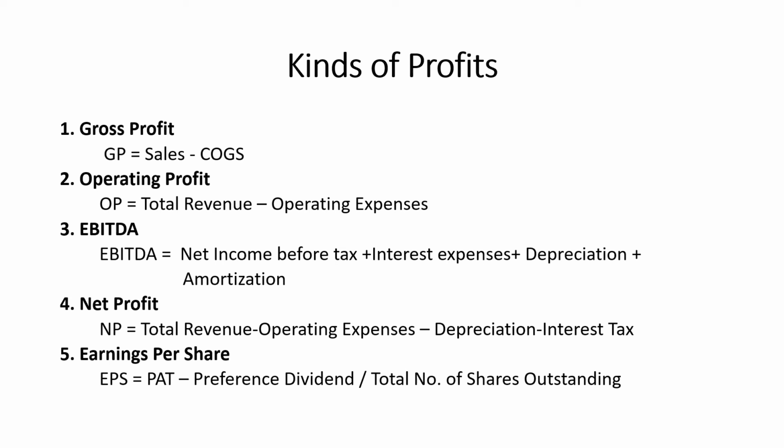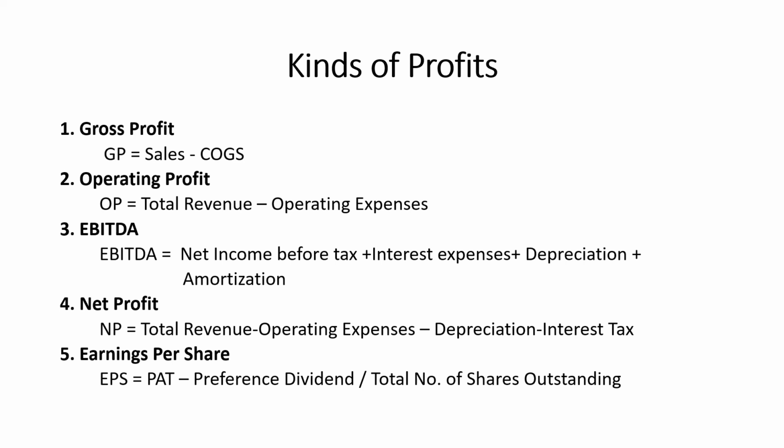When you are analyzing net profit, you should also analyze whether the net profit has increased or decreased due to operational efficiency or changes in other income. To measure the performance of the company, investors use measures like EPS or price earning ratio, that is earning per share and price earning ratio.